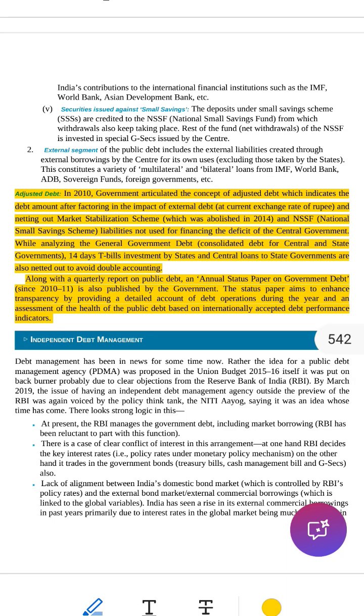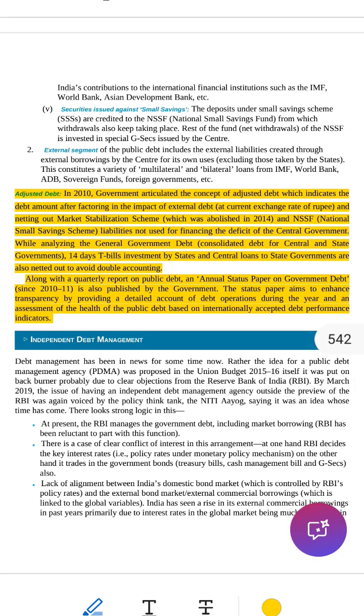2. Minus Market Stabilization Scheme, MSS. This was a scheme where the government borrowed money but didn't spend it. It was only used to control too much money in the economy. Important: since the money wasn't used, it shouldn't be counted as debt used for real work, so it is removed from the final debt. Note, this MSS scheme was abolished, stopped, in 2014.